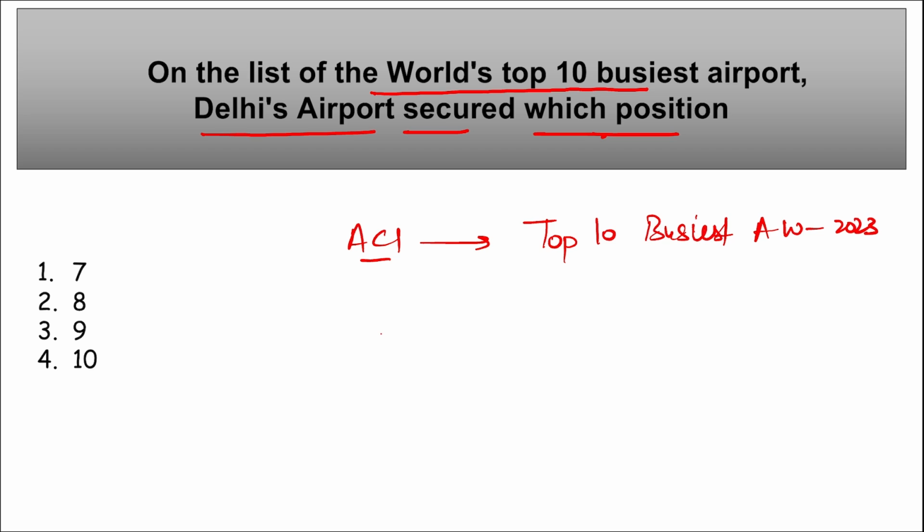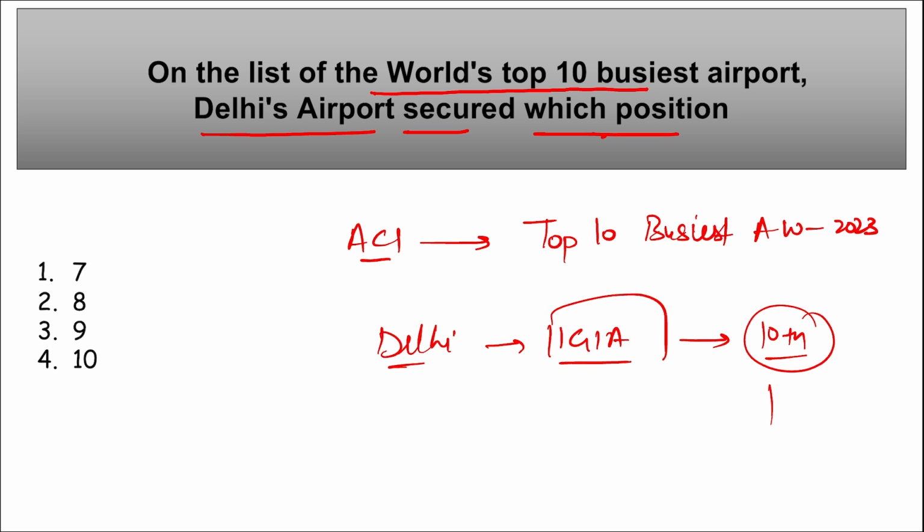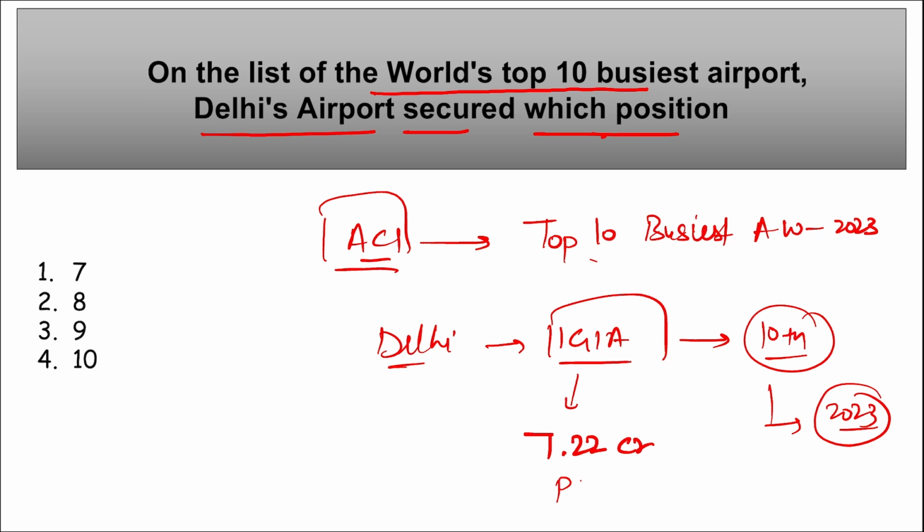Delhi airport, that is Indira Gandhi International Airport, IGI airport, secured 10th position to be the world's 10th busiest airport in 2023, handling over 7.22 crore passengers.